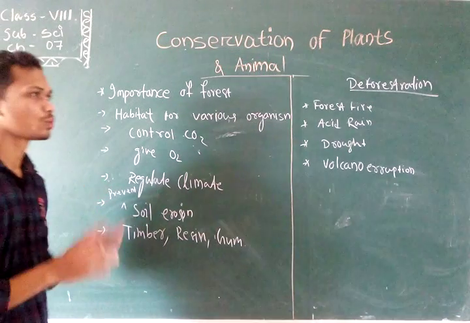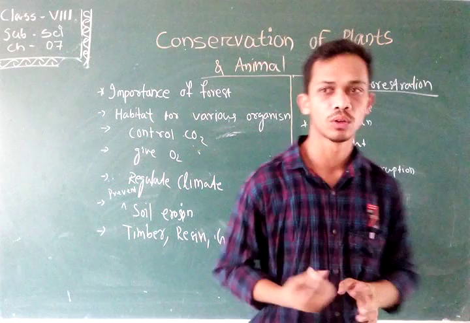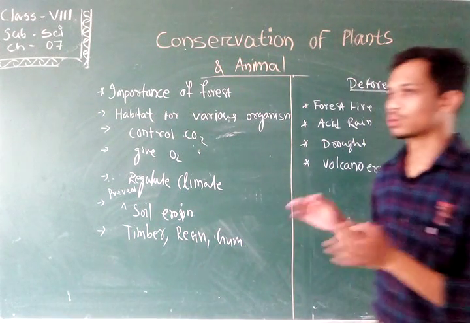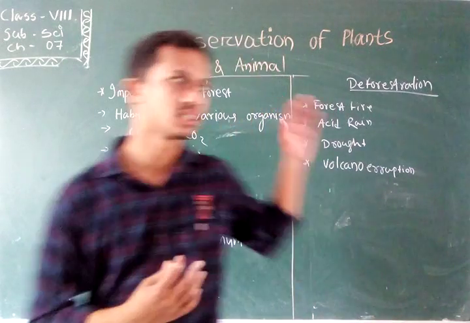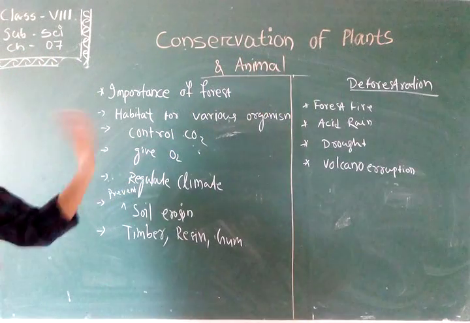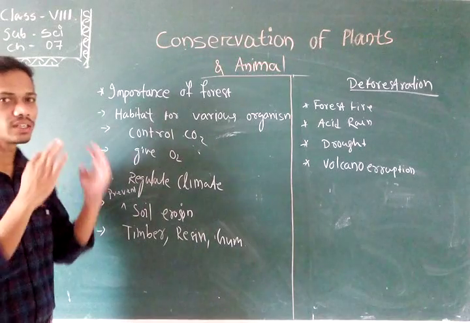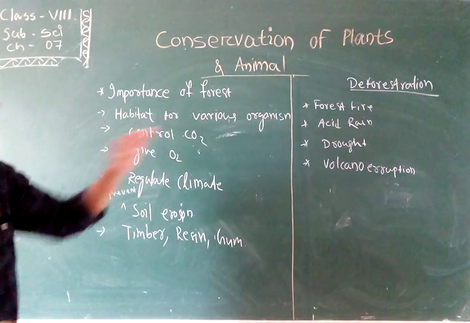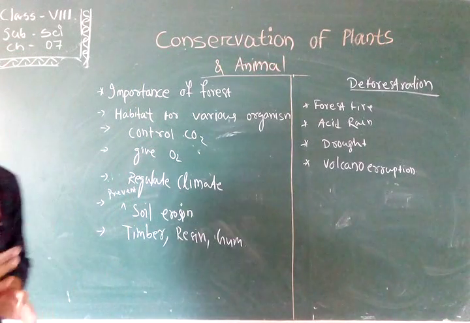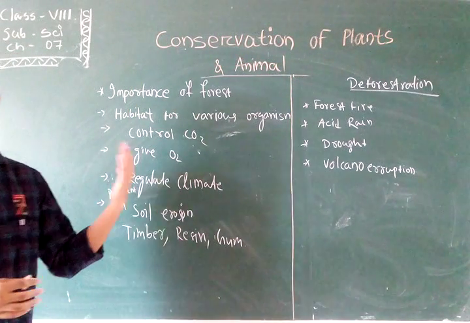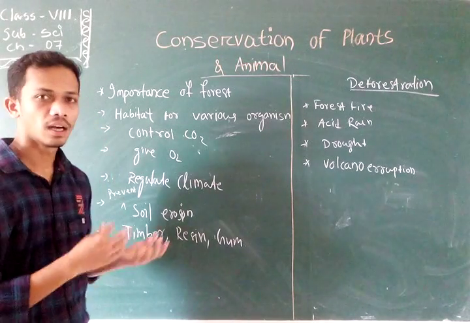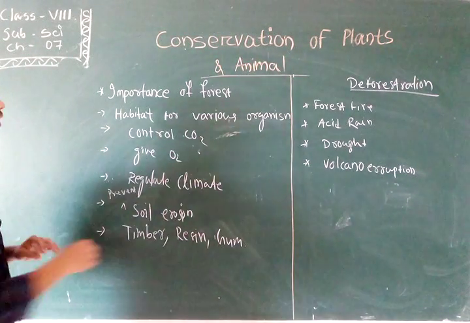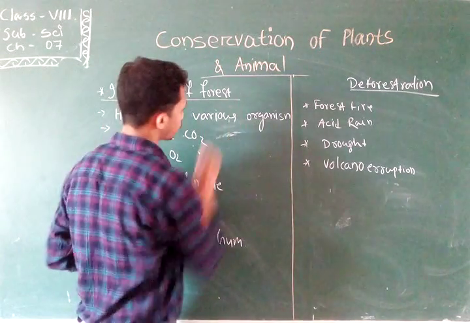Students, in this chapter we are going to learn about the importance of the various plants and animals. What is the condition of these animals and plants? How are we able to conserve them? What are the various laws made by the government to conserve the various plants and animals? All these things we are going to learn in this chapter. So let's start by discussing the importance of forests.